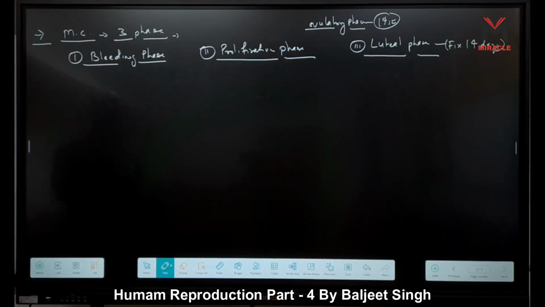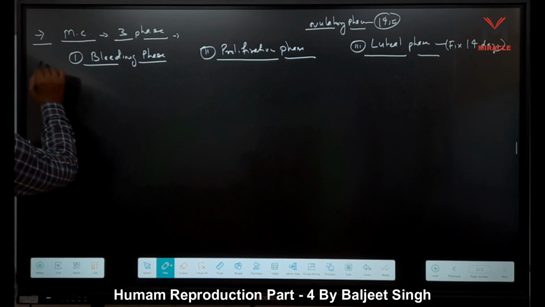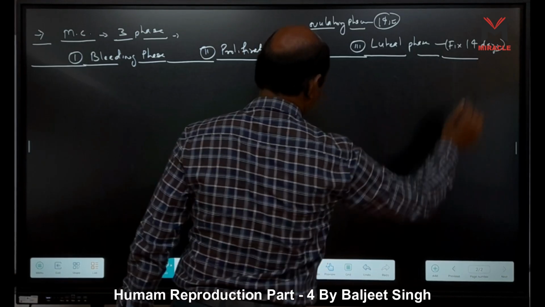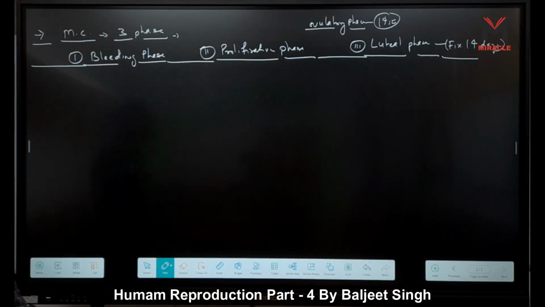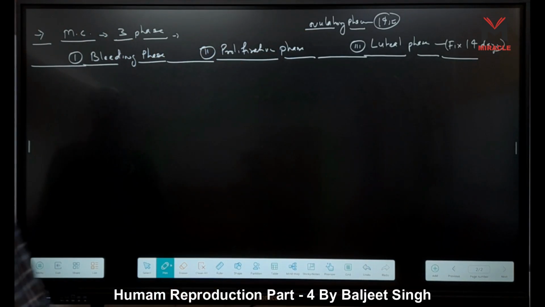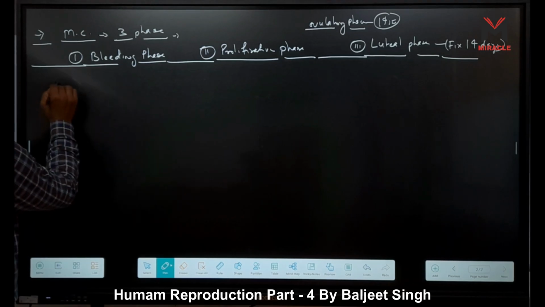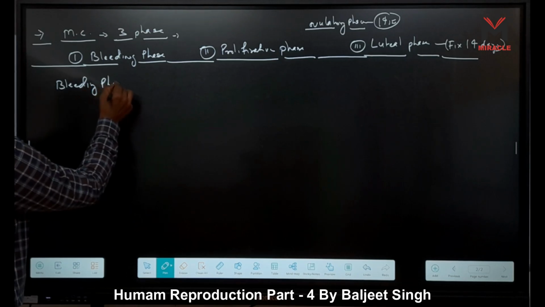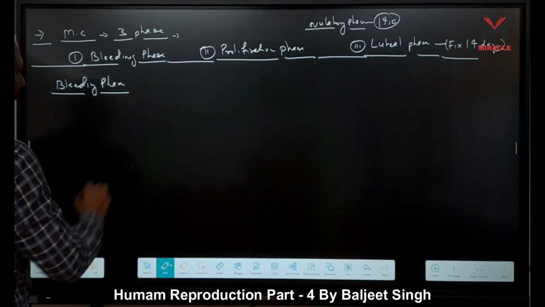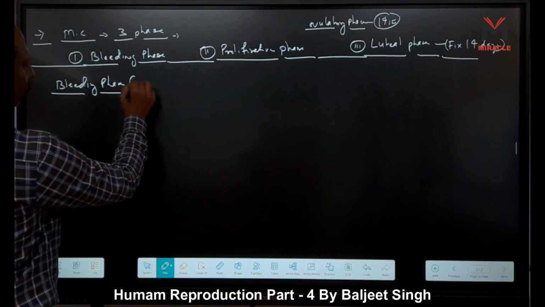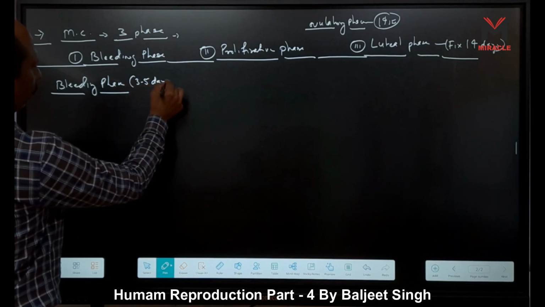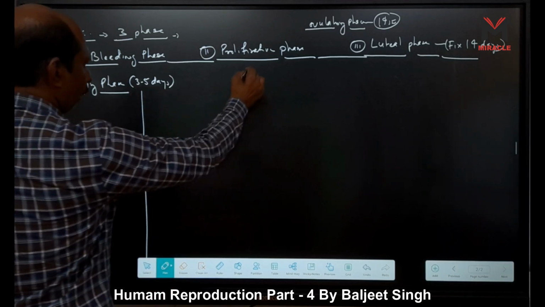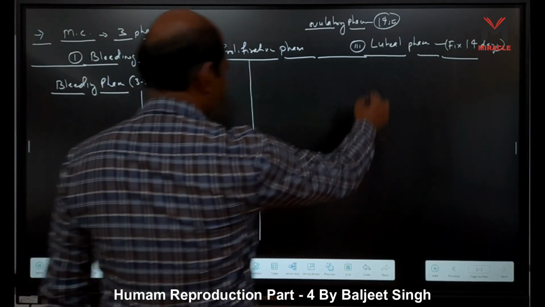Okay. Now here, suppose that I write what changes occur in hormones, in the uterus, or inside the ovary. Suppose that I write here, first is our bleeding phase. Bleeding phase lasts totally from 3 to 5 days, right? So this side I will draw a column and we understand this through this column.